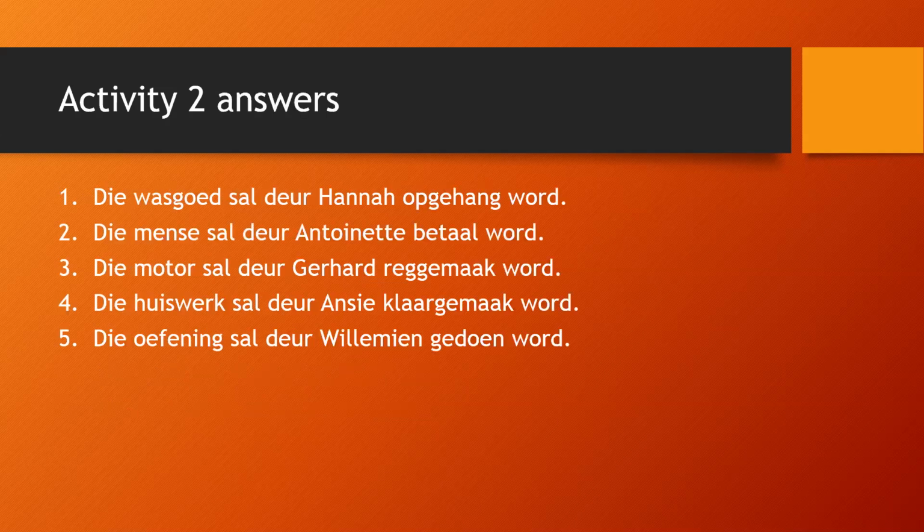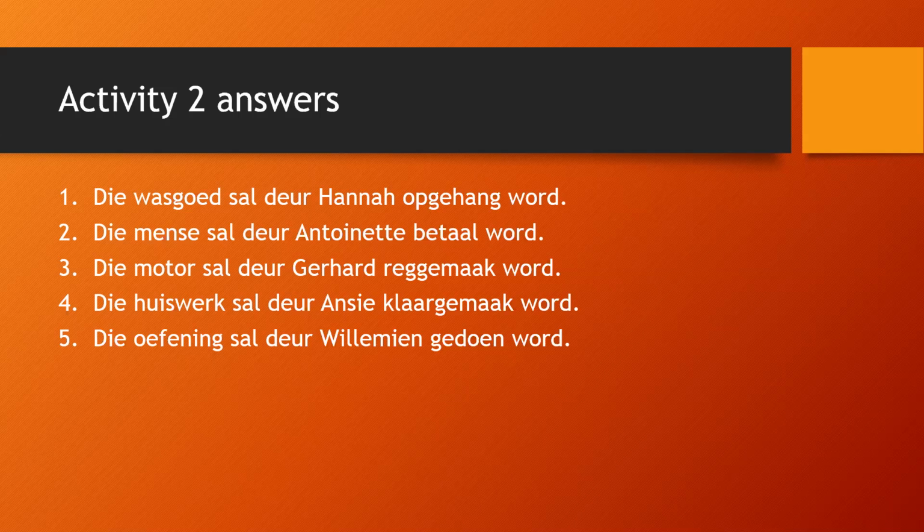Now that you've come back, here's your answers for activity 2. Quickly mark your work, make your corrections. Die wasgoed sal deur Hanna opgehang word, die mense sal deur Antoinette betaal word, die motor sal deur Gerard reggemaak word, die huiswerk sal deur Ansie klaargemaak word en die oefening sal deur Willemien gedoen word. So daai sal deur en daai word op die einde van jou sin sê vir jou dat hierdie sin is in die toekomende tyd, in the future tense.